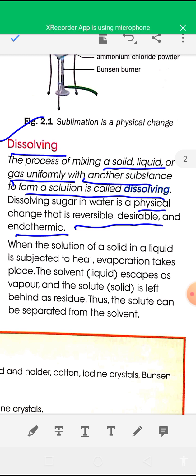Thus the solute can be separated from the solvent by the process of evaporation.